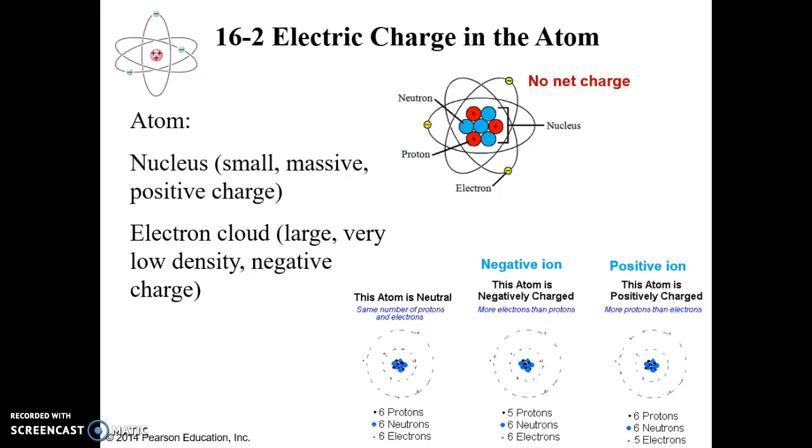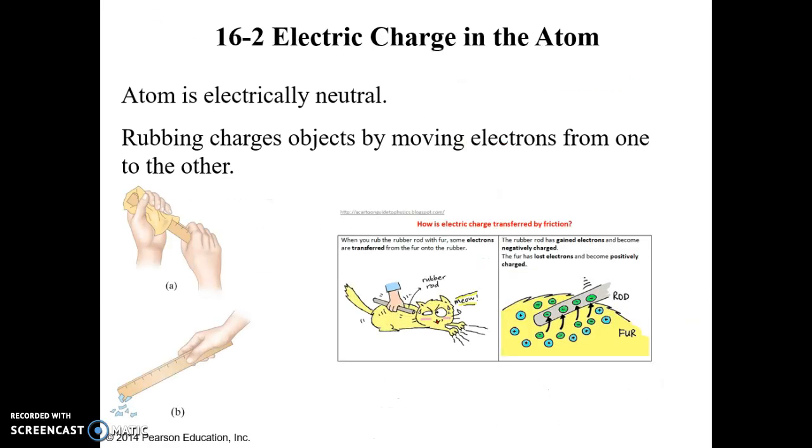Sometimes an atom may lose one or more of its electrons, or may gain extra electrons, in which case it will have a net positive or negative charge, and this is called an ion. In solid material, the nuclei tend to remain close to fixed positions, whereas some electrons may move quite freely. When an object is neutral, it contains an equal amount of positive and negative charge.